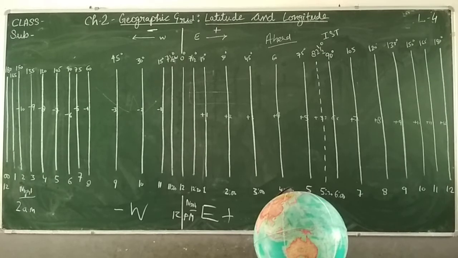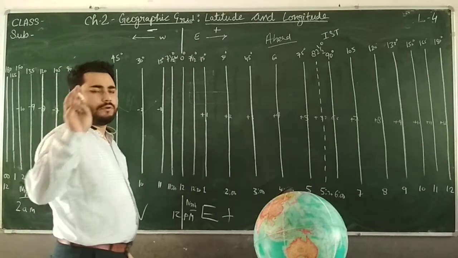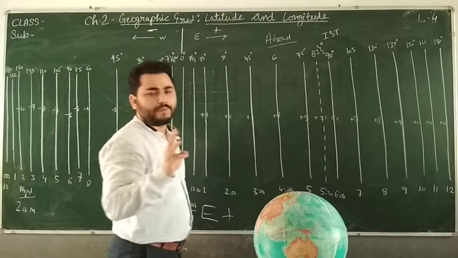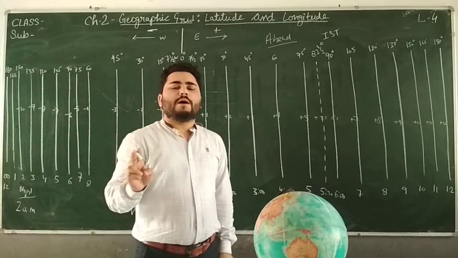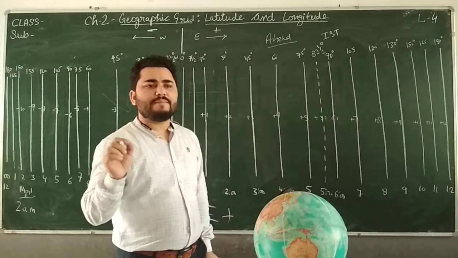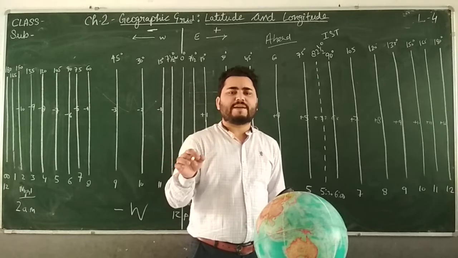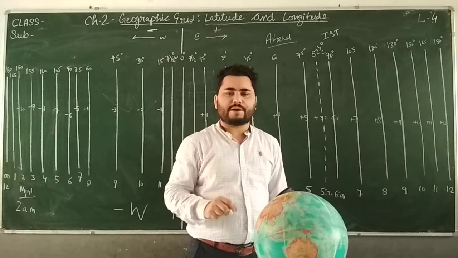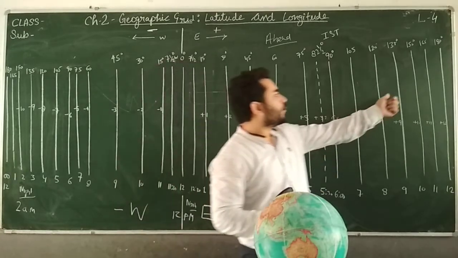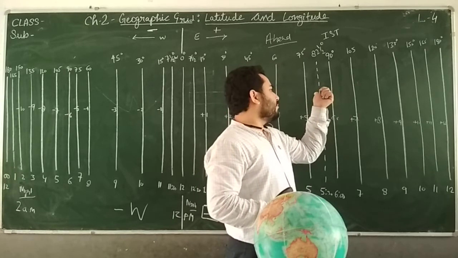Okay, so that was there. I hope you would have understood. I told you local time is the time of every longitude. Okay, and then I have told you standard meridians or standard time is set by a country, which is accepted as a uniform time for the entire country. Like IST, Indian Standard Time, for which we have taken 82.5 degree.